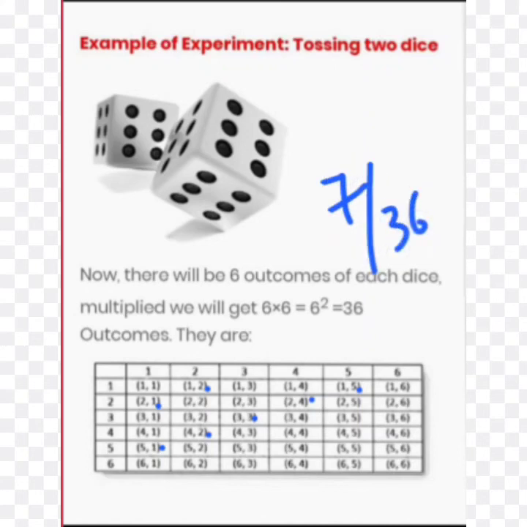So such different types of questions can be asked related to natural numbers. You can ask for the odd number, even number, of course their sum also, maybe prime and composite also. Maybe the square. If I am drawing your attention, which are the perfect squares? You can see 1 comma 1 gives a perfect square, 2 comma 2, 3 comma 3, 4 comma 4, 5 comma 5 and 6 comma 6.